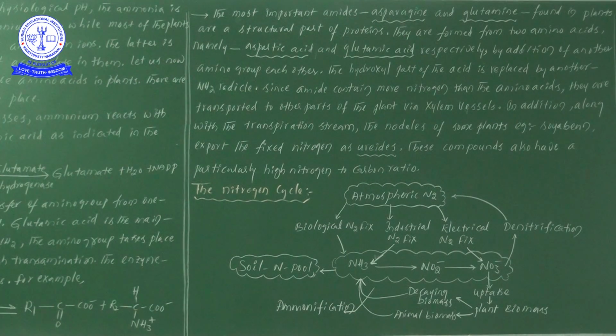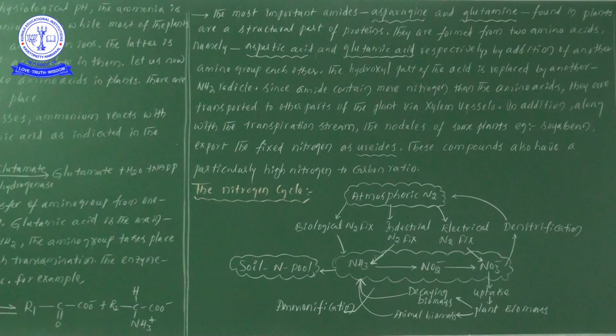Also, these compounds have a particularly high nitrogen to carbon ratio. In these kinds of chemical compounds, we notice more nitrogen relative to carbon.